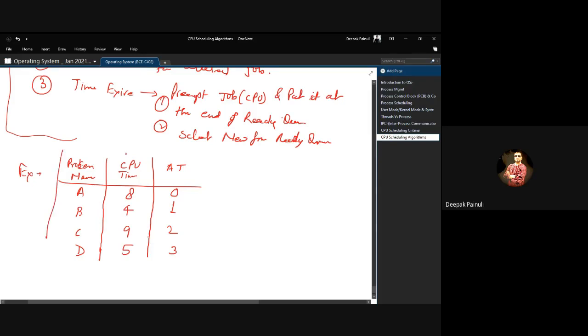Okay, we have this snapshot of the system at timestamp T0.